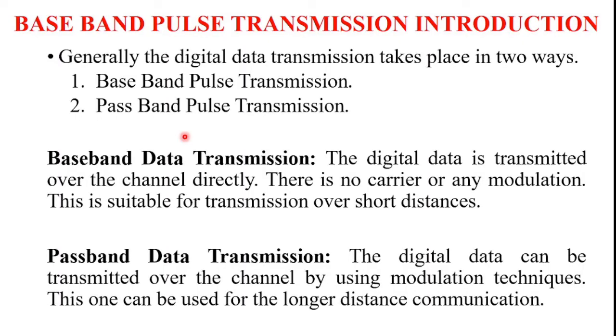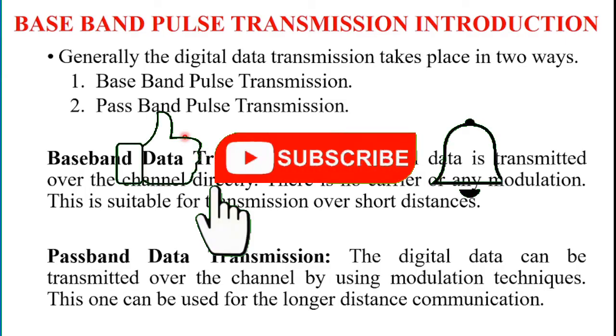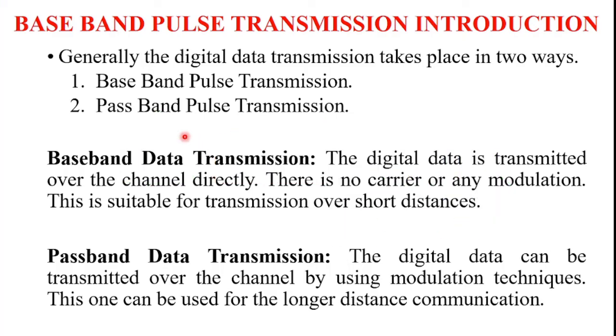And the second one is passband pulse transmission. The digital data modulates a high frequency sinusoidal carrier. Hence, it is also called digital CW modulation. CW stands for continuous wave modulation. So this type of data transmission is suitable for long distance communication. That is the difference between baseband data transmission and passband data transmission.